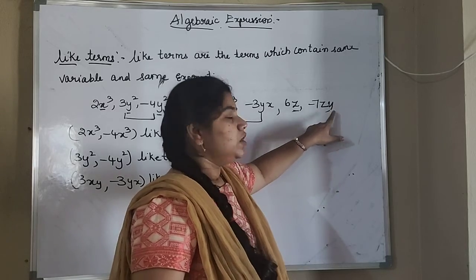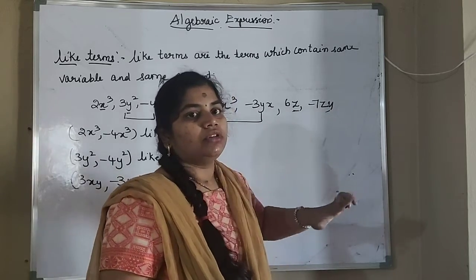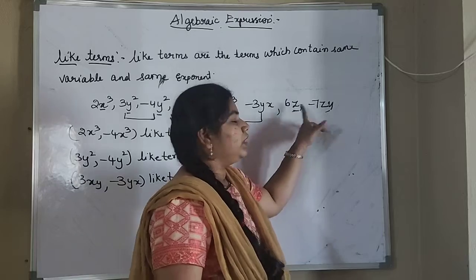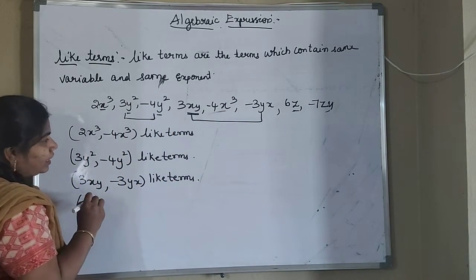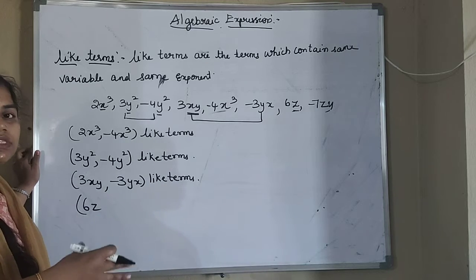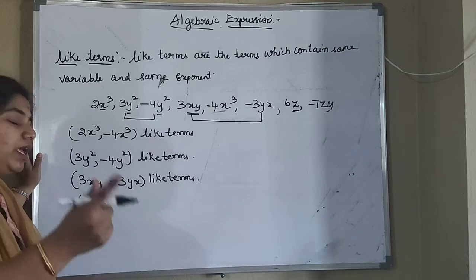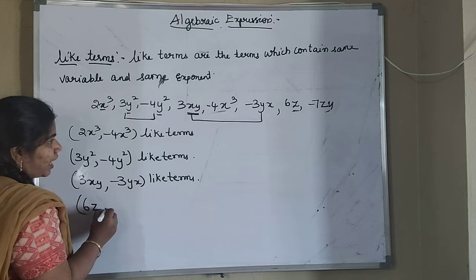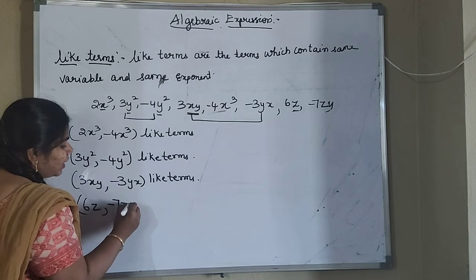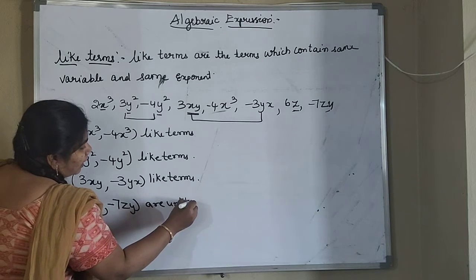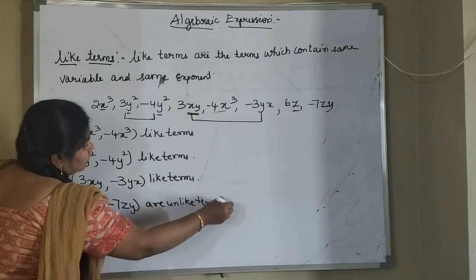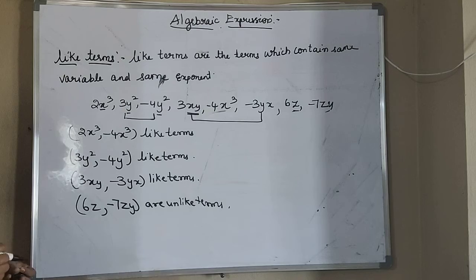Here Y is there. So, only Z term is not there. So, these two terms we will call as unlike terms because they are not having any pair which belongs to the same variable and same exponent. So 6z and minus 7zy are unlike terms. Okay, I think you have understood.